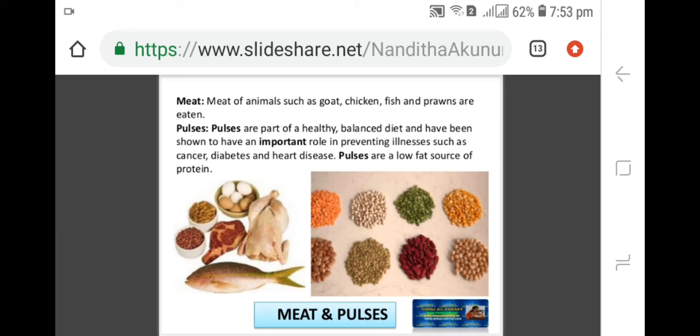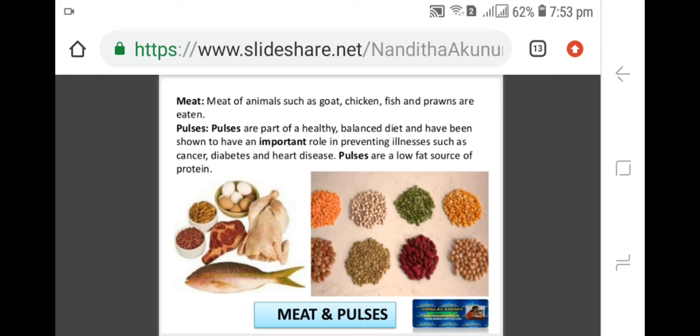And next one is meat. Meat of animals such as goat, chicken, fish, prawns are eaten and these are also good sources of protein. And when we talk about pulses, pulses are part of a healthy balanced diet and have been shown to have an important role in preventing illnesses such as cancer, diabetes and heart diseases.